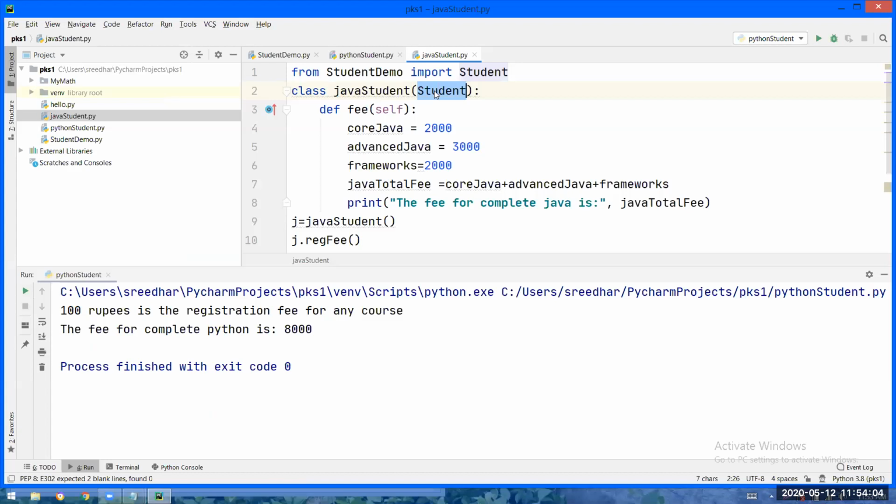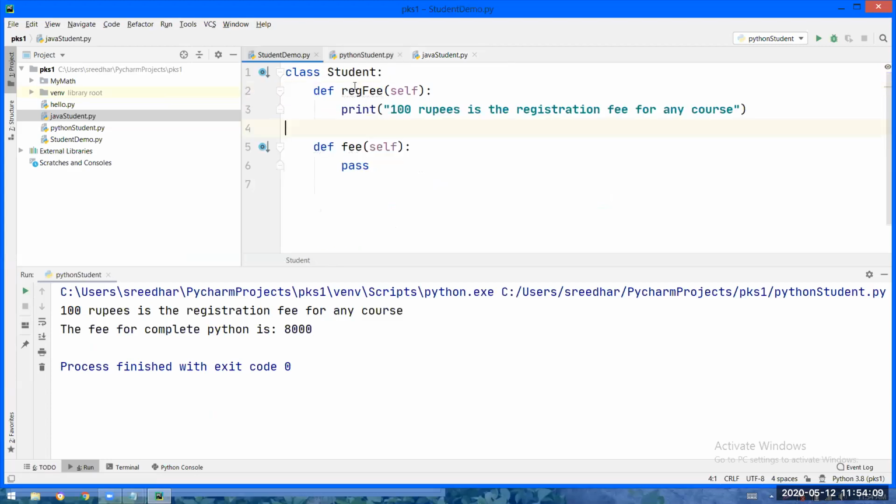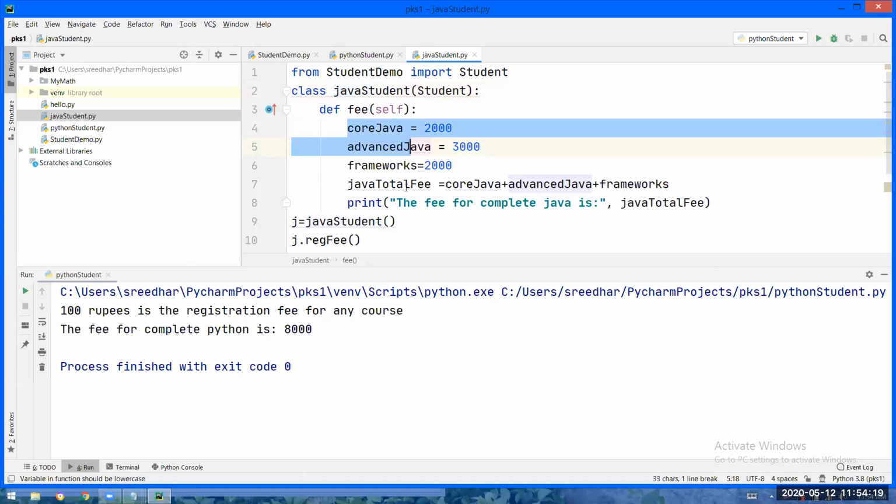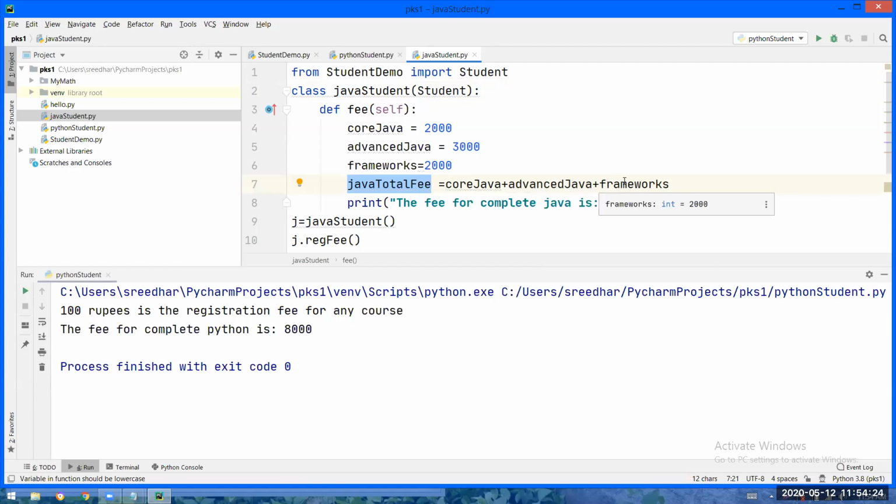From the student class, again, what will happen? Fee and registration fee will be loaded into the Java student. Registration fee is already having a body, and now we are writing the code for the fee function. Core Java, advanced Java, frameworks. So total Java fee is 2,000 plus 3,000 plus 2,000, that is 7,000. So the fee for complete Java is 7,000, I am displaying.